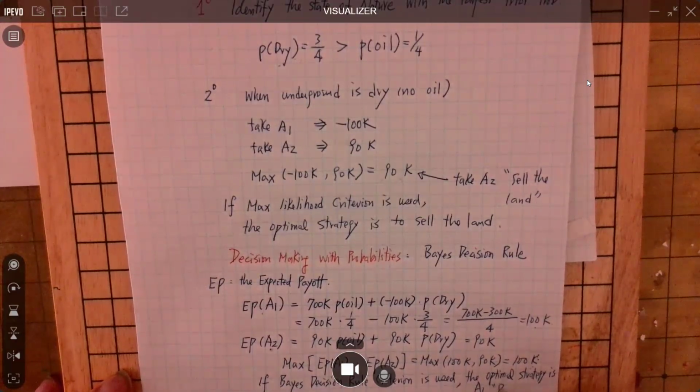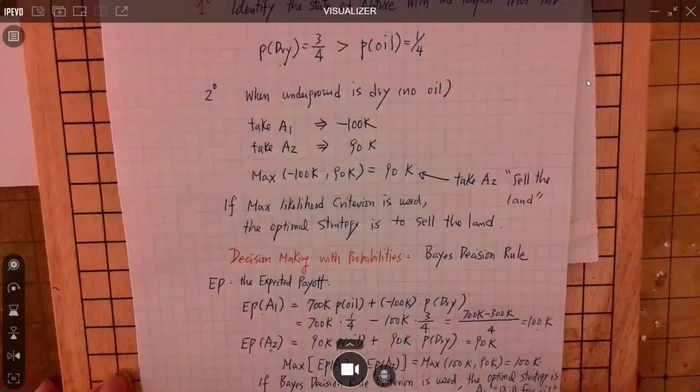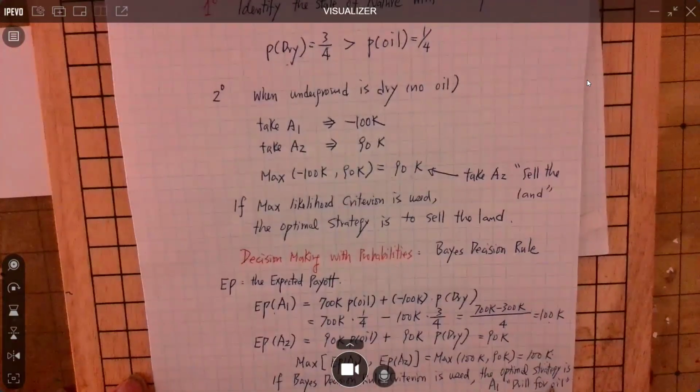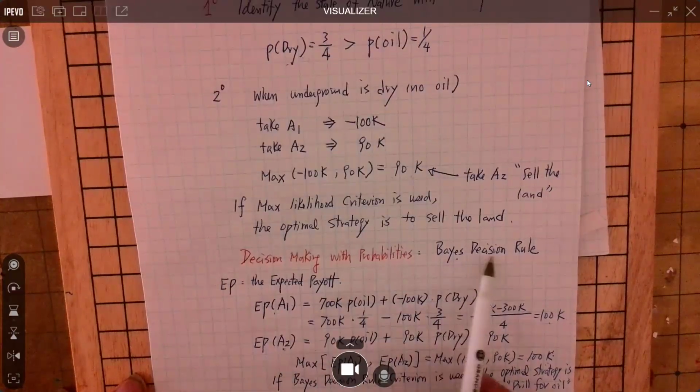Drill for oil. Drill for oil is the optimal strategy if we use the Bayes decision rule, okay?